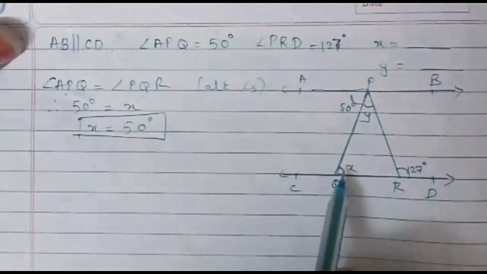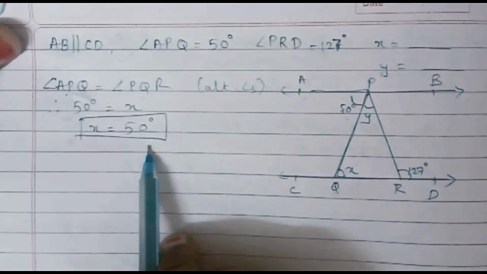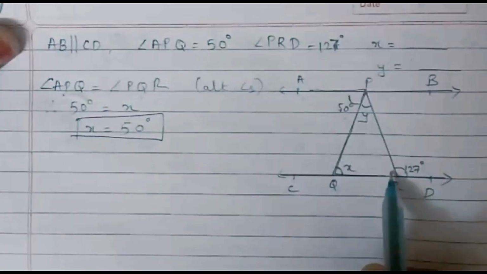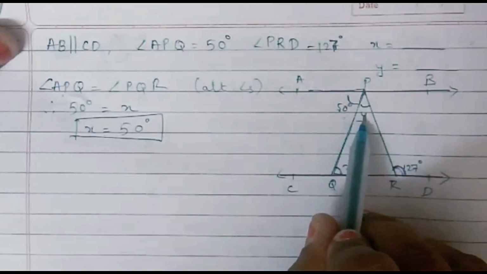So 50 degrees is equal to x. So the value of x is 50 degrees. We got the first answer. Now the second thing is angle PRD is given to be 127. So this angle is given to be 127. We need to find what is y.